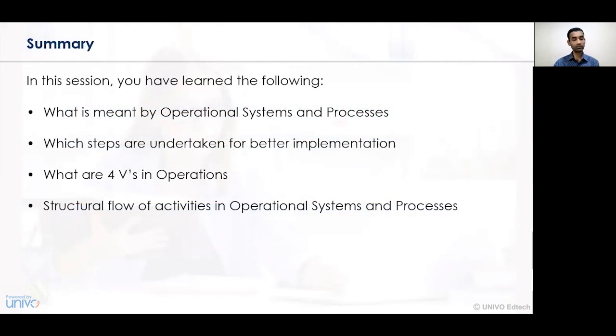Now let's summarize what we have learned in this session. We have understood what we mean by operations management and what is meant by operation system and processes. Further, we have seen the various steps undertaken for the better implementation of operational control and activities. Then, lastly, we have seen what we mean by the 4 V's in operations, along with the structural flow of activities in the operational system and processes.